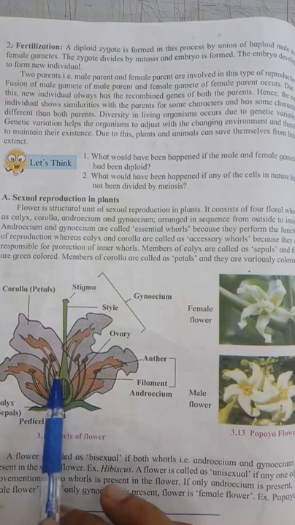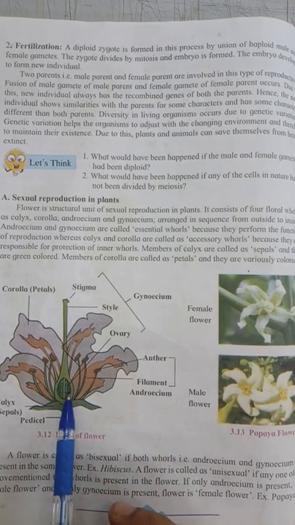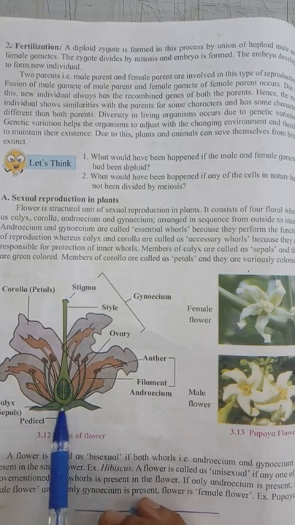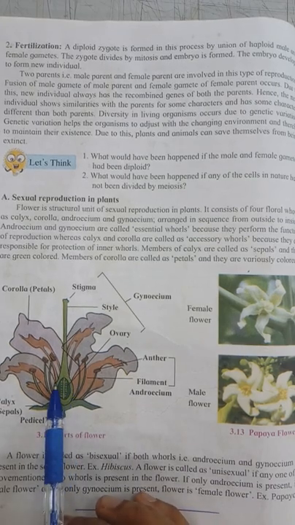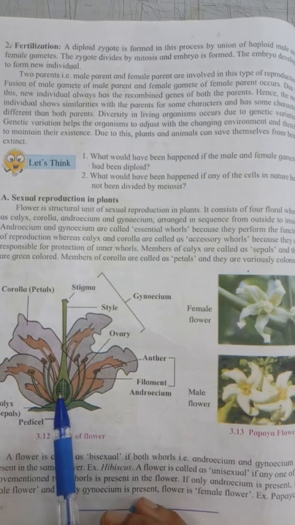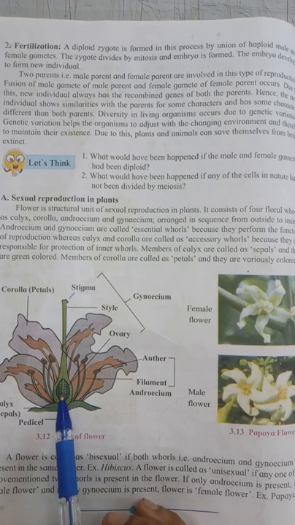The base of the carpel is called the ovary. The ovary contains one or many ovules.